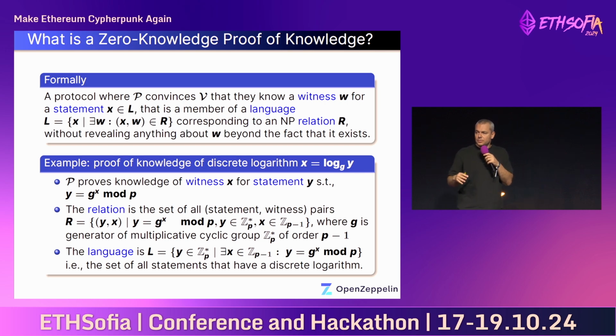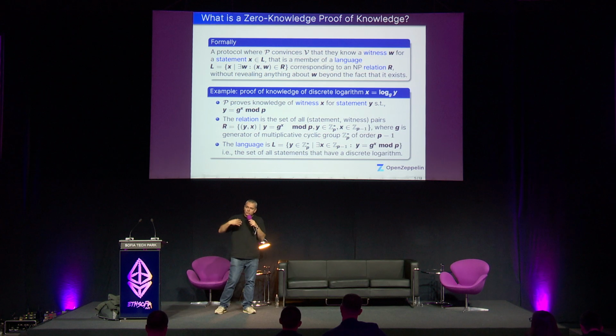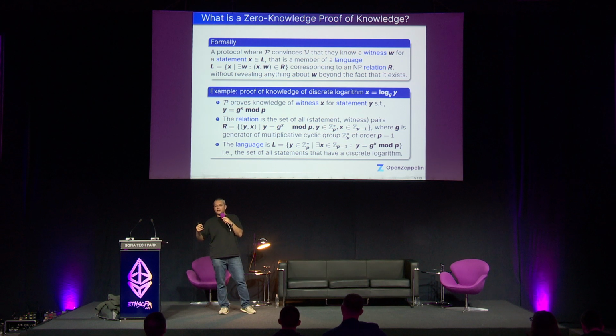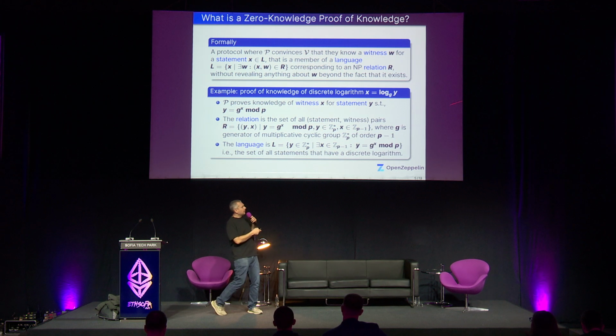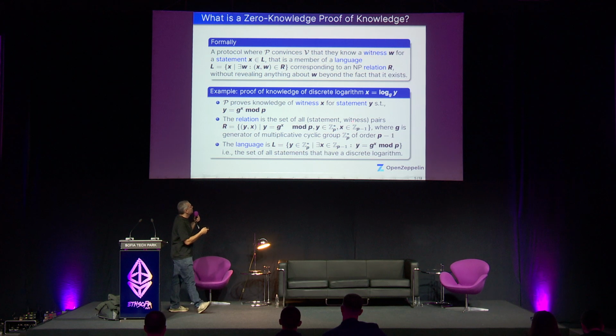And just to give you some sense behind those concepts, like witness, statement, language, and relation, we use an example of proof of knowledge of discrete logarithms. So the prover wants to convince the verifier that he knows the value X, such that X is the discrete logarithm of the element Y. So essentially, X and Y are related by this relation.